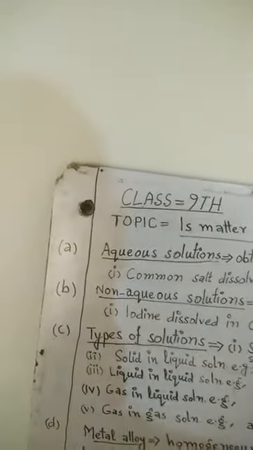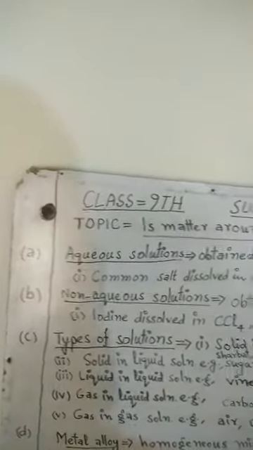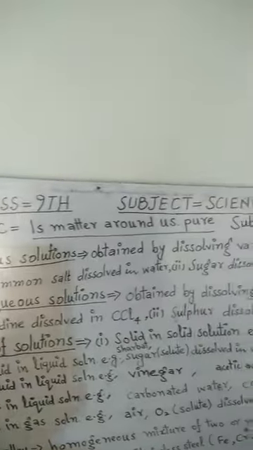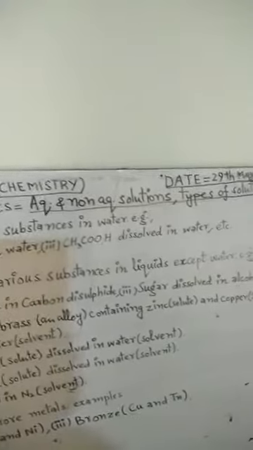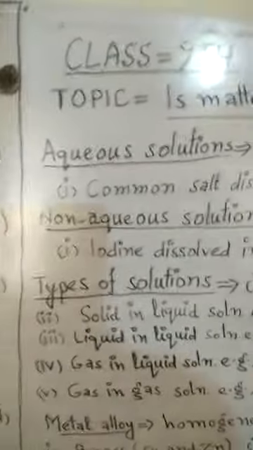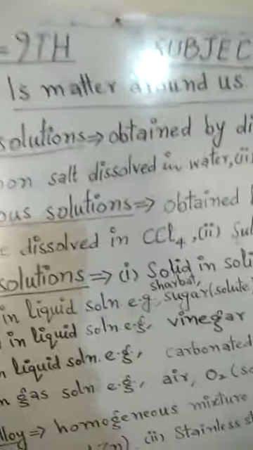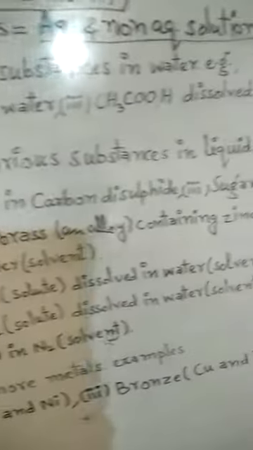Then second type is non-aqueous solutions. A solution which is obtained by dissolving various substances in liquids except water. For example, iodine dissolved in carbon tetrachloride, sulfur dissolved in carbon disulfide, sugar dissolved in alcohol.